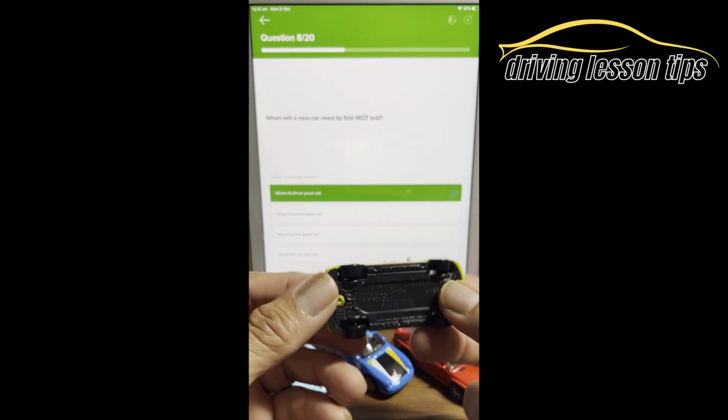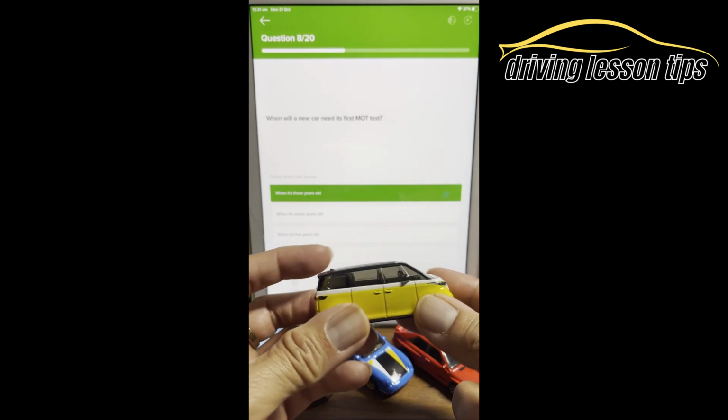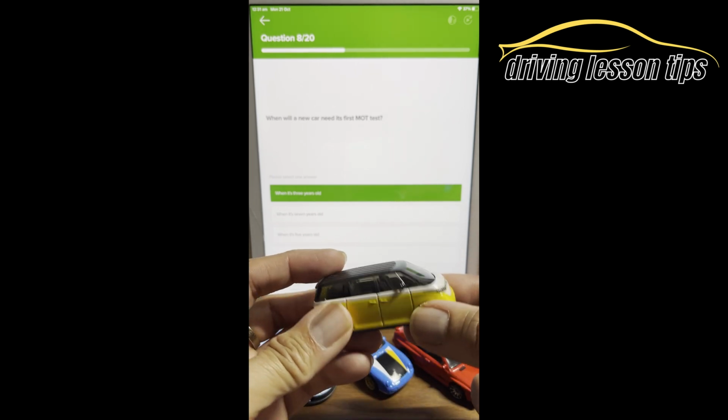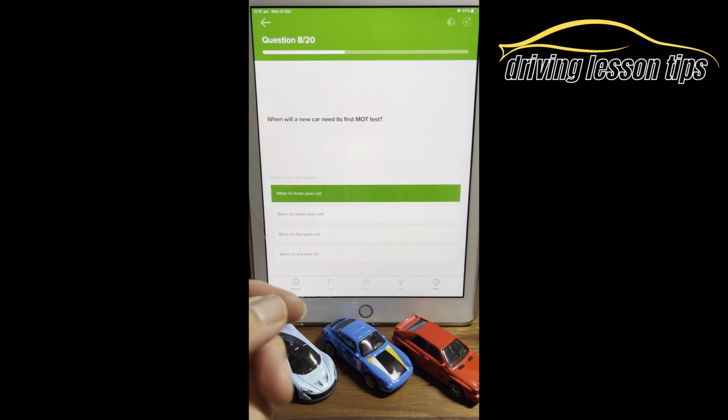The structural integrity of the vehicle as well, okay? Any rust anywhere that's going to cause maybe corrosion. They'll check so many things. Okay, that's what an MOT is. So we know it's 3 years.